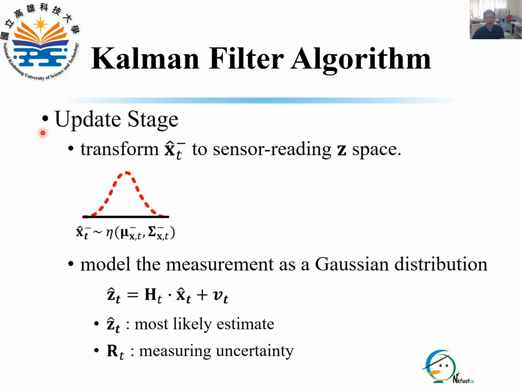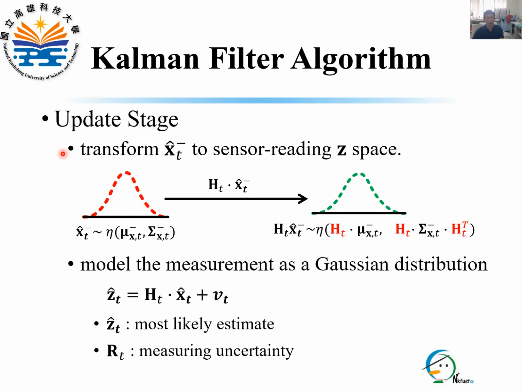During the update stage, we first transform the predicted estimate s_t minus hat to the sensor reading z space by multiplying H_t. Again, by using the multiplication formula, the mean vector and the covariance matrix of s_t minus hat become these two terms, respectively.